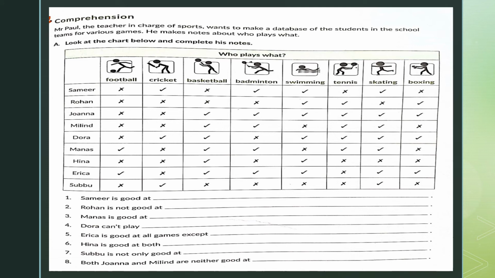See, Sameer is good at, look at the things he's good at: cricket, badminton, swimming, and skating. Rohan is not good at football, cricket, basketball, badminton, and skating. Manas is good at football, basketball, badminton, tennis, and skating. So similarly, you're going to complete the rest of these sentences.